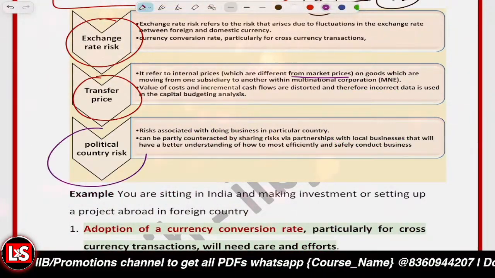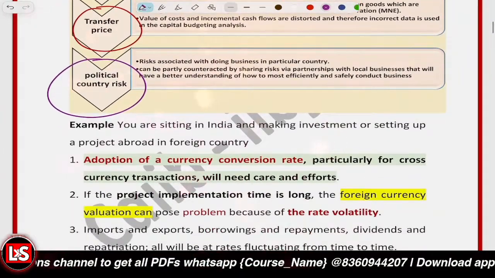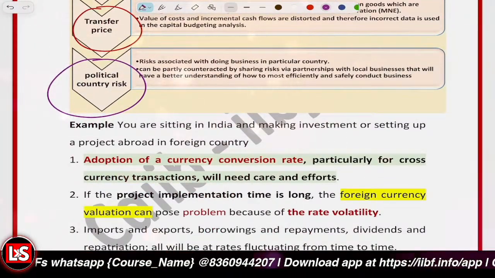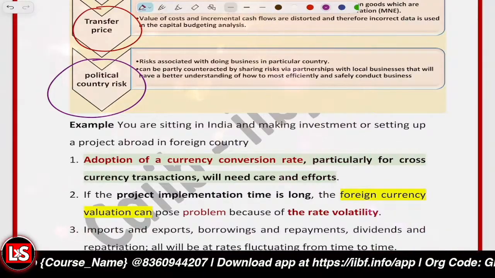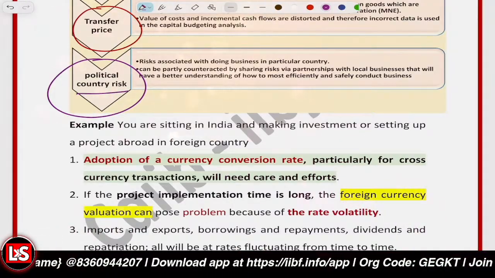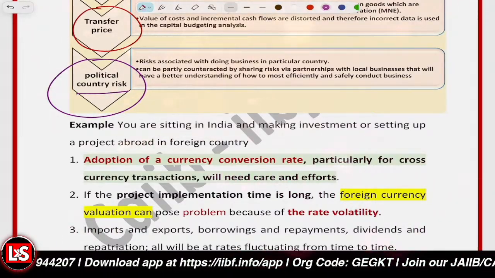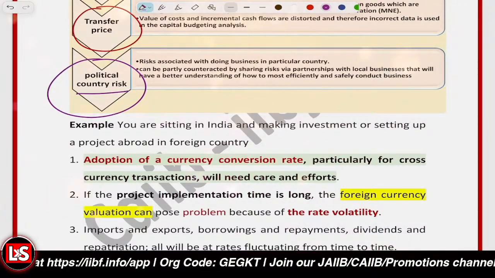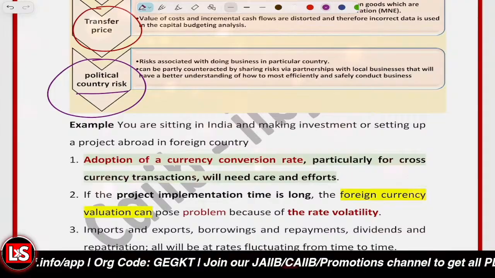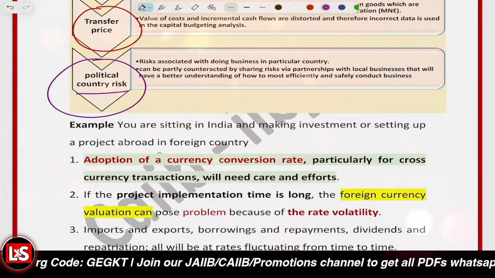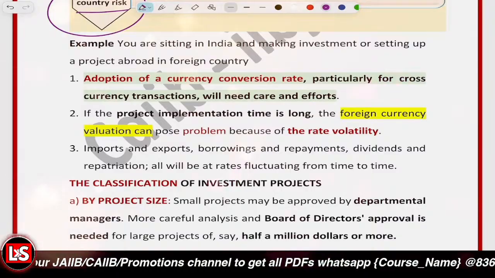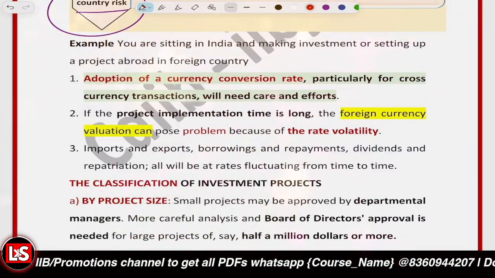And the third one is political or country risk. Definitely, if there is political instability, there are risks associated with it. One is related to country risk. When you want to do the business but sanctions were imposed by the country, that won't be in your control. And if there is political instability, that's also not in your control. Okay, so that's that part. Clear with it? Now let's have a look at the example.